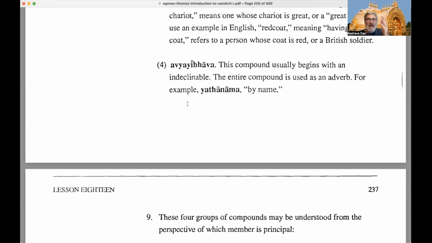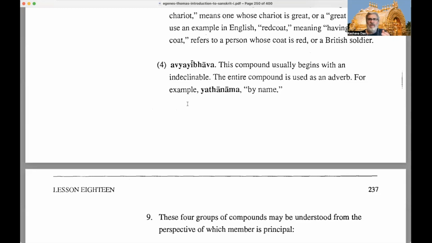Adjective describes a noun, adverb describes a verb. Okay? So, for example, yatha. Yatha is an indeclinable, right? Nama is a nominative. It's a noun, name, right? So yathanama means by name.